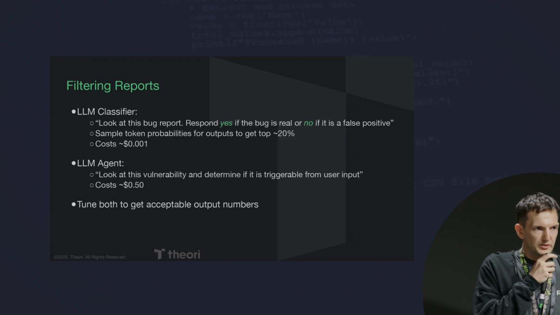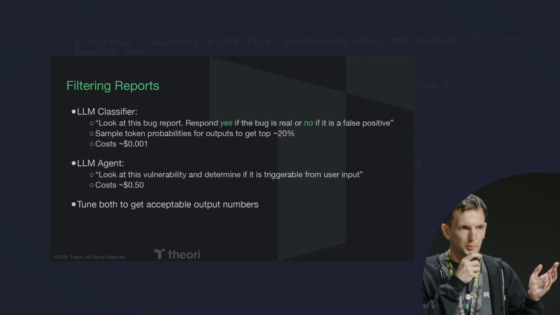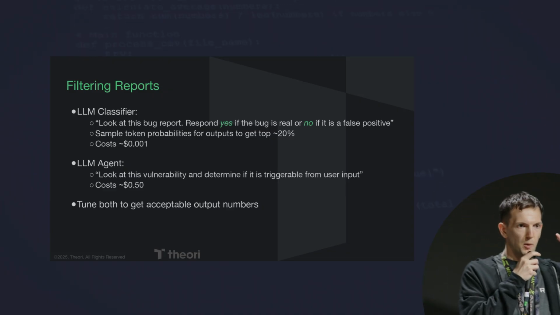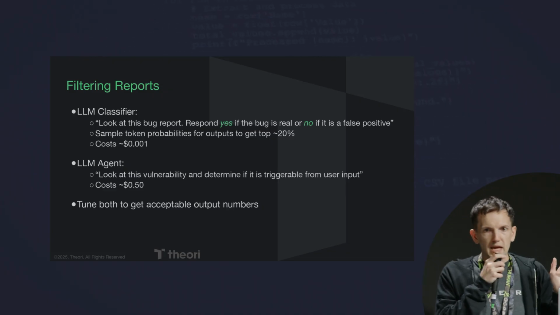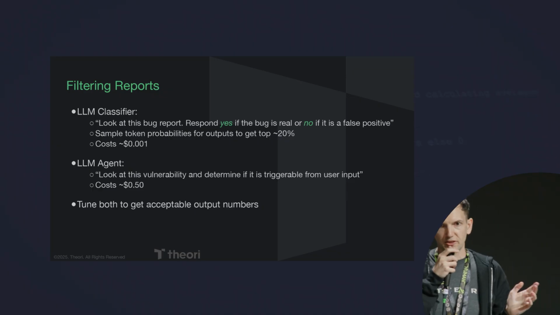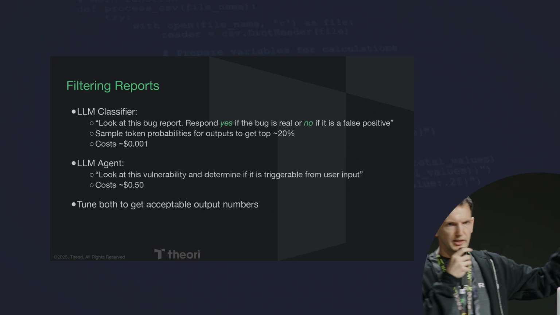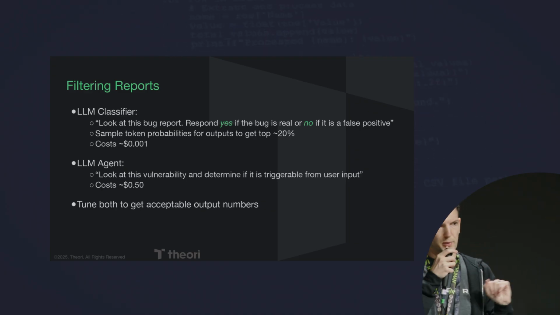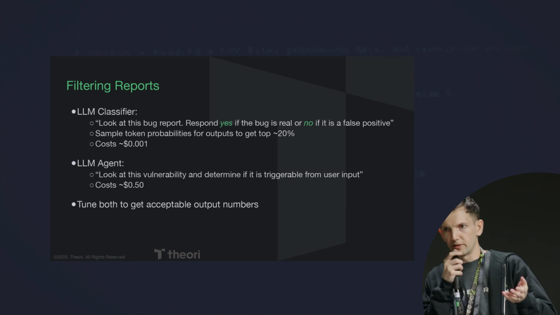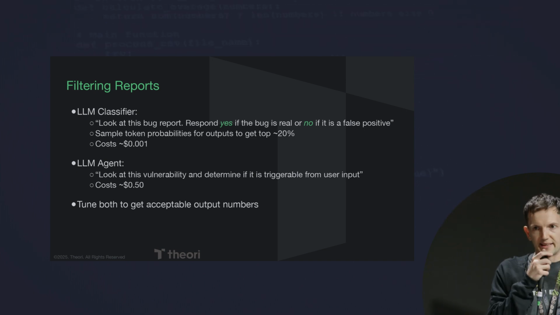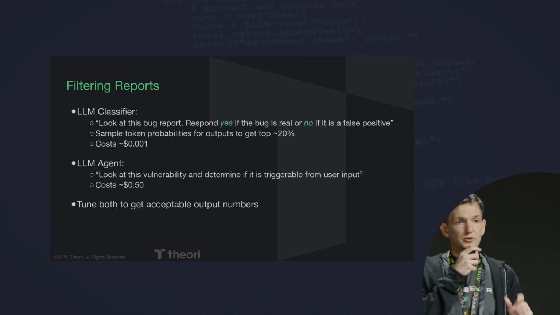You might think about this, and if you think about this for more than 2 seconds, you realize this is an impossible problem, right? You can't look at a small function in a bug report and say that it's a real bug report. But maybe you can use your intuition. You can guess. You can get a basic idea. So what we do is we don't just get a binary out of this. We can use the probabilities that the LLM is going to generate, right? LLMs generate a probability vector. So we can sample from that and get an analog value between 0 and 1. And then we can use this to score.